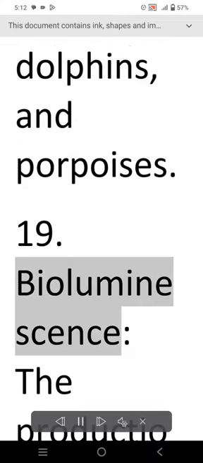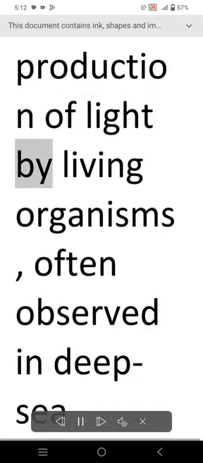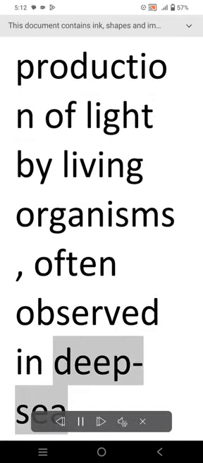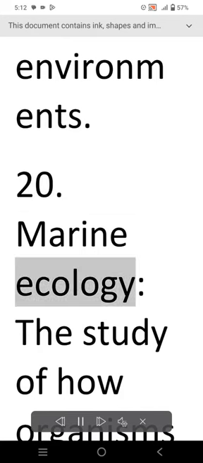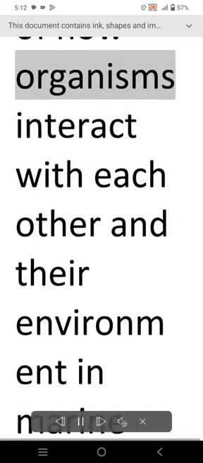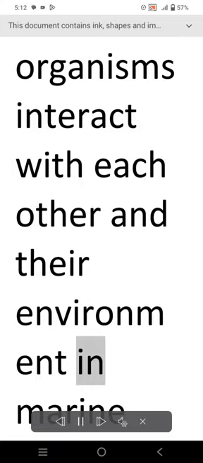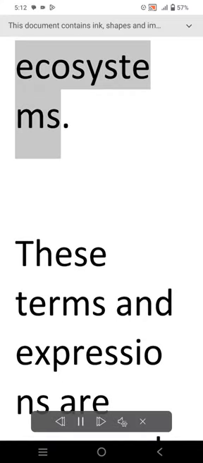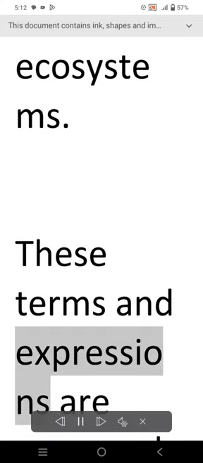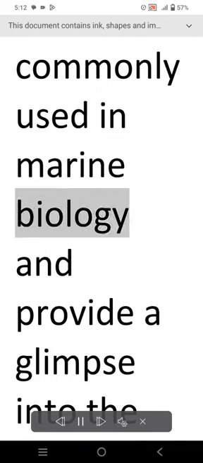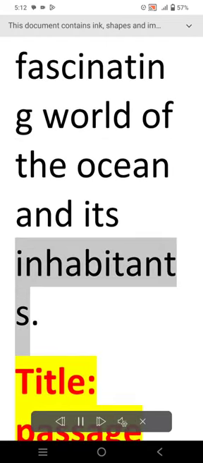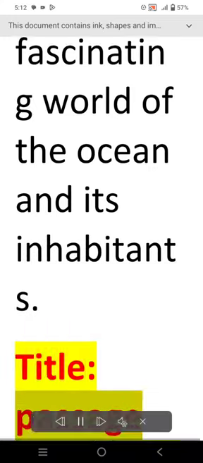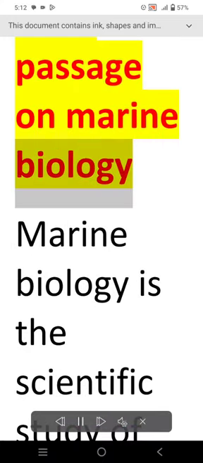19. Bioluminescence. The production of light by living organisms, often observed in deep-sea environments. 20. Marine ecology. The study of how organisms interact with each other and their environment in marine ecosystems. These terms and expressions are commonly used in marine biology and provide a glimpse into the fascinating world of the ocean and its inhabitants. Title: Passage on Marine Biology.